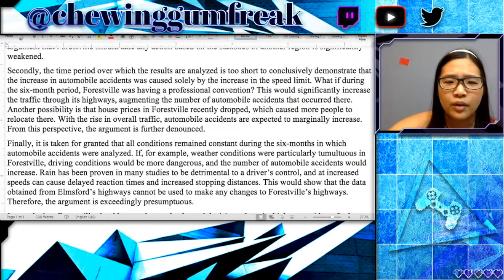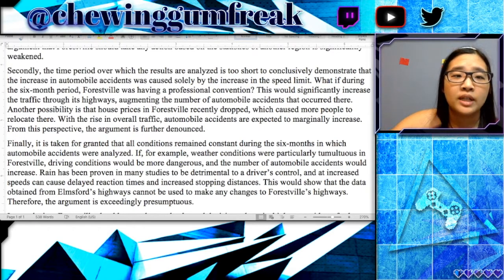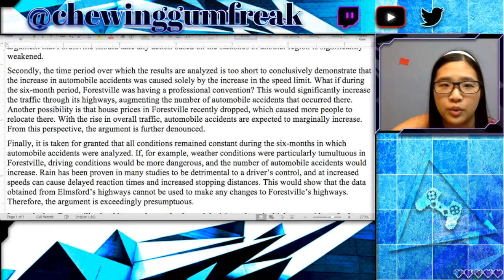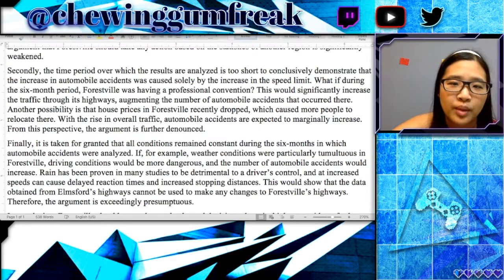Finally, it is taken for granted that all conditions remain constant during the 6 months in which automobile accidents were analyzed. Okay, so here the argument is that the change in the number of accidents isn't related to the change in speed limit, but rather something else. If, for example, weather conditions were particularly tumultuous in Forestville, driving conditions would be more dangerous and the number of automobile accidents would increase. Rain has been proven in many studies to be detrimental to a driver's control, and at increased speeds can cause delayed reaction times and increased stopping distances.